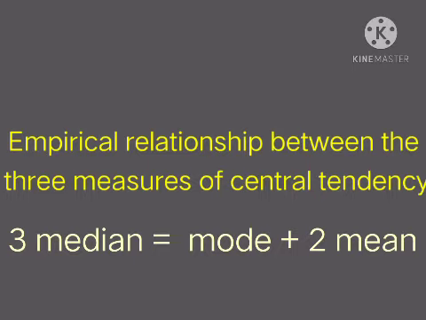If two of the central tendencies are given, then we can find the third by using this empirical relationship. In the revision time, we can discuss problems about this relationship, because there are no questions related to the empirical relationship in this exercise.